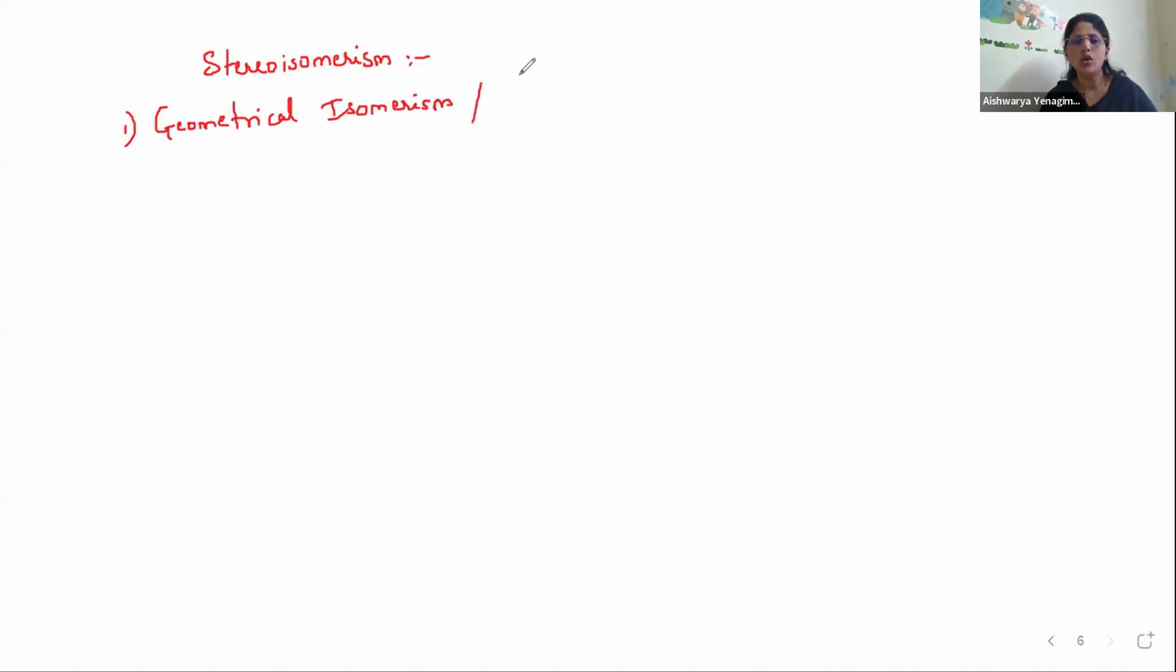Now we are going to talk about stereoisomerism. What stereoisomerism means, we have already discussed. Same molecular formula but differ in the spatial arrangement of the atoms or ligands around the central metal atom. So the first one under stereoisomerism is geometrical isomerism. I told you this geometrical isomerism is also called cis-trans isomerism.